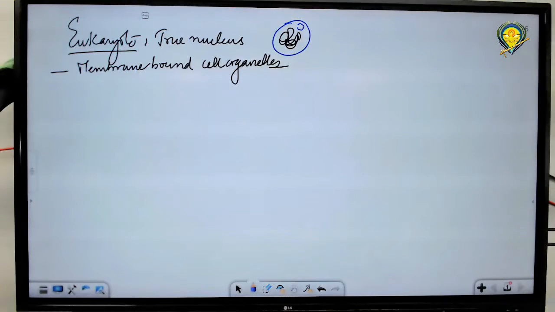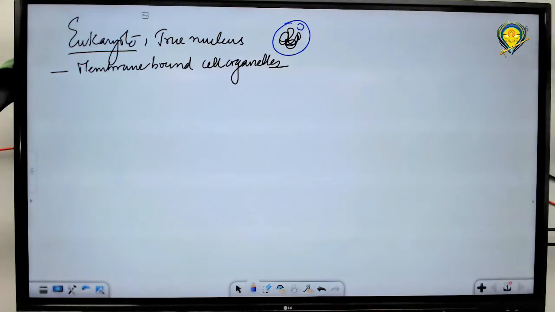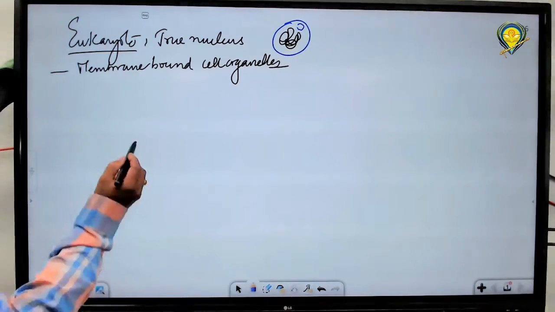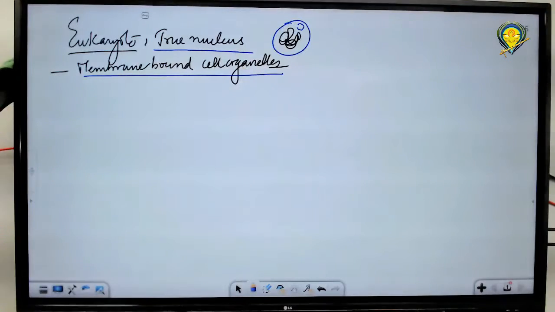Non-membranous structure, which synthesizes ribosomes, is present inside the nucleoplasm, called the nucleolus. The other name is plasmosome. So membrane-bound cell organelles and a true nucleus are the two main characteristic features of eukaryotic organisms.